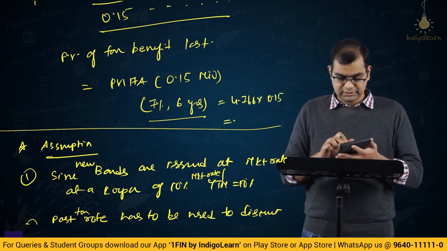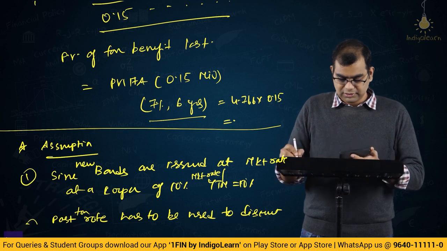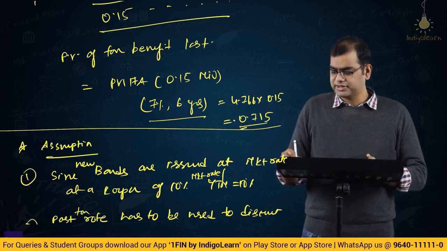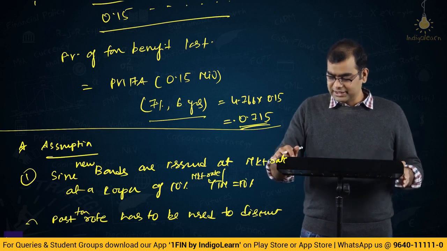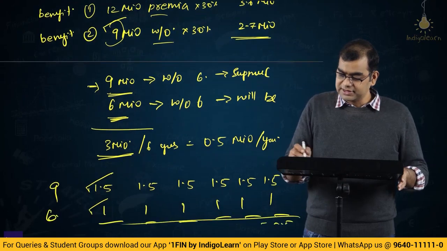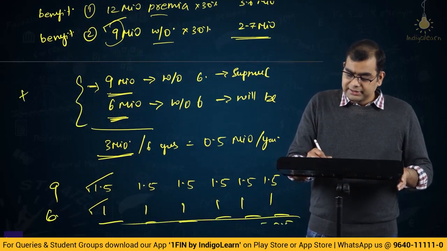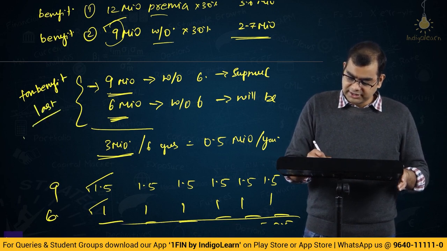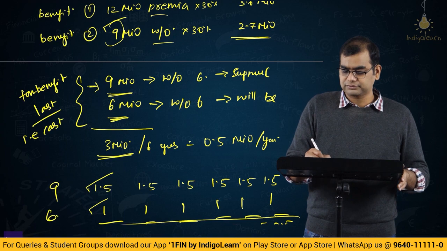That will be 0.71498, or we can take 0.715. Now, this 0.715 is what? 0.715 is the tax benefit lost, that is a cost.